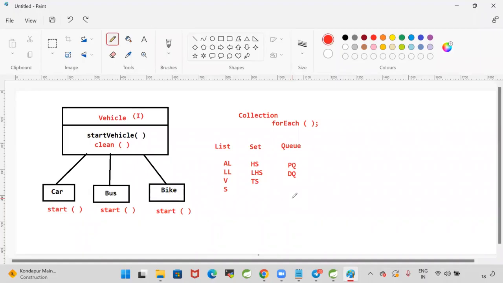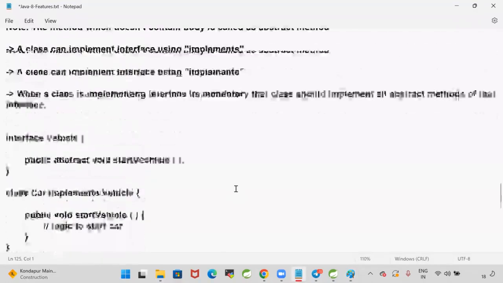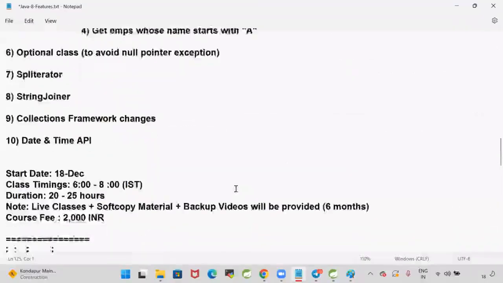That's where the default methods concept came into the picture. Now I want to write one method in the interface, written as a default method with a body. If I write a default method with a body, is there any disturbance for the existing implementation classes? There is no disturbance for the existing classes. That's why interfaces got changed in the 1.8 version.